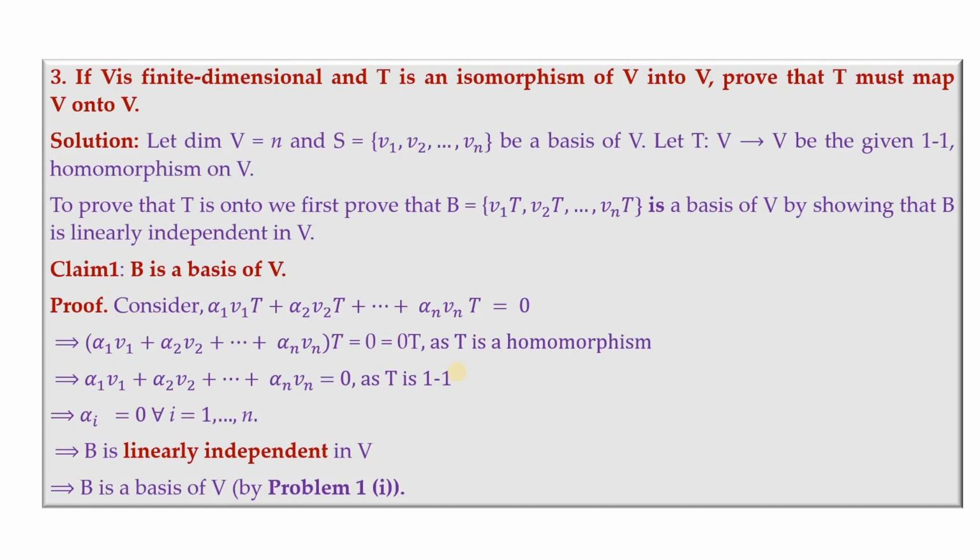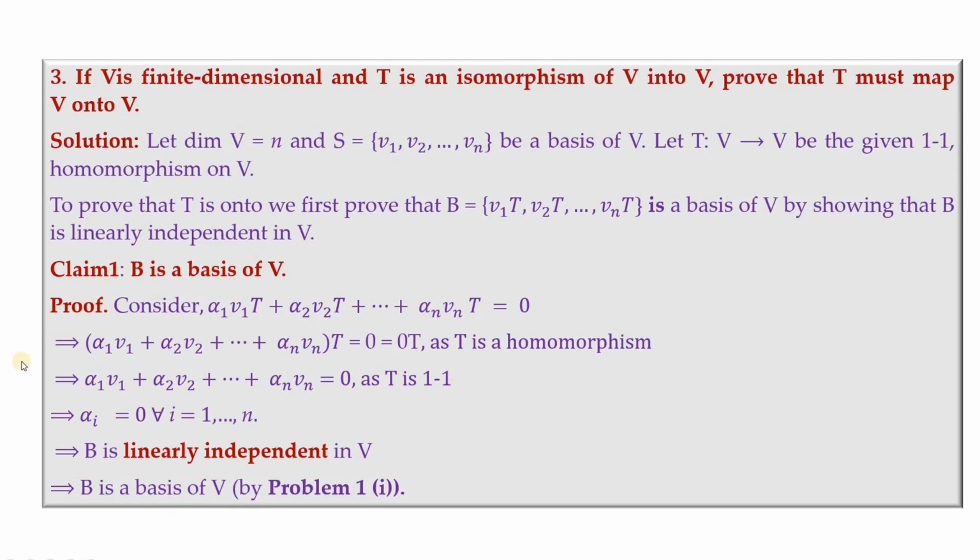If dimension of V is taken as n and S consisting of these elements as basis of V, take T from V to be the given 1 to 1 homomorphism on V. Now we prove that T is onto by showing that B, which consists of the image of v1, v2 and so on vn under T, is a basis of V by showing that B is linearly independent in V. So to show that B is linearly independent, we'll have to consider the linear combination of the elements of B equated to 0 element.